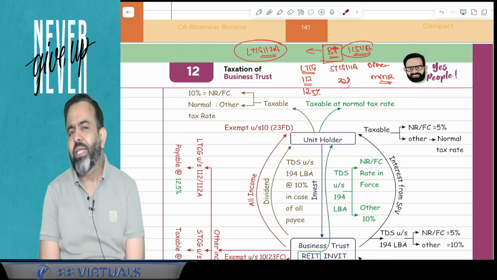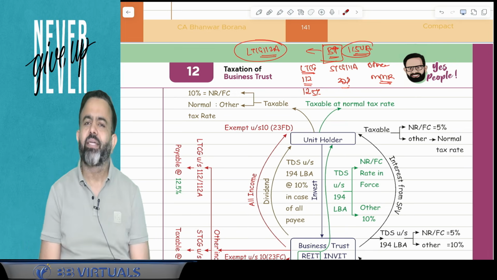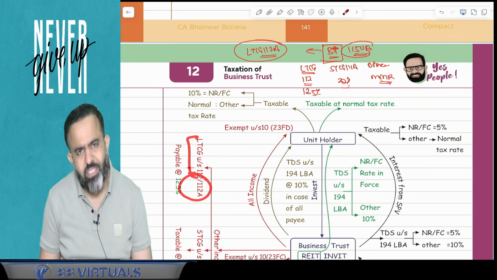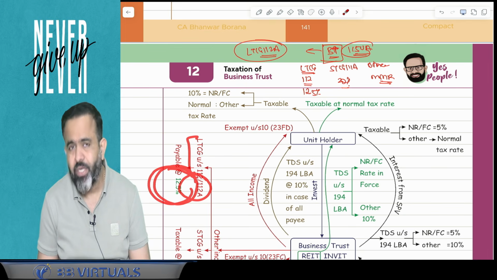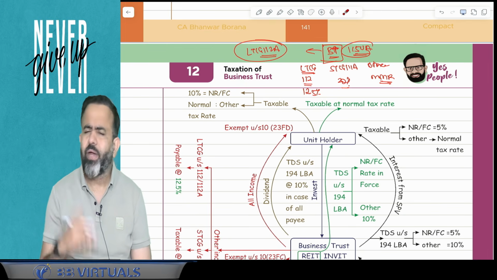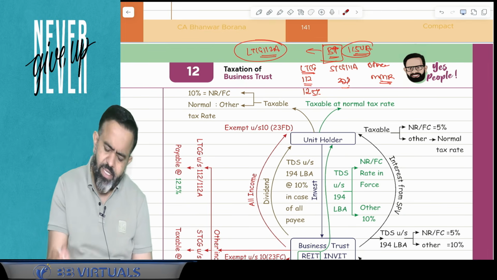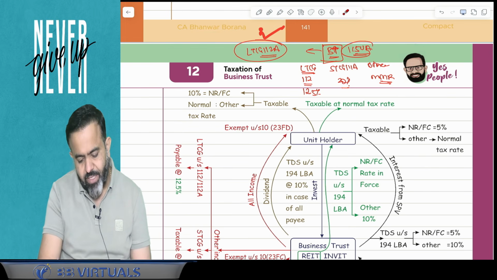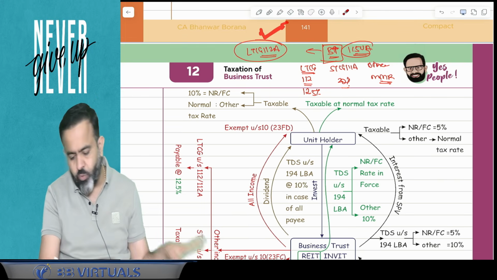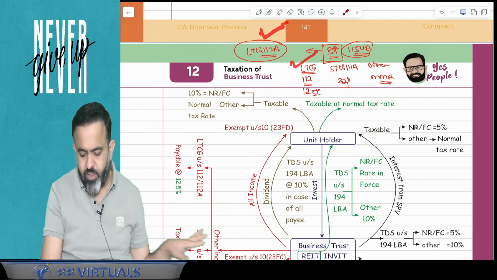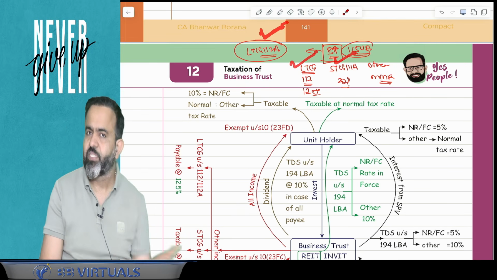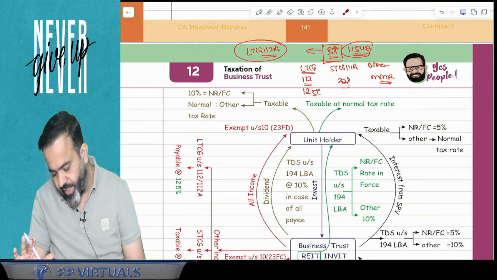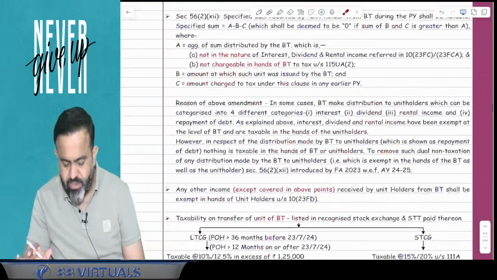So guys, there was no clarity in the law, and this time they have provided clarity. This time they mentioned that LTCG under section 112A is obviously taxable at 12.5% in excess of 1,25,000, because they mentioned that in case of a business trust, it is subject to three incomes. 112A will be taxable as per 112A, 112 as per 112, STCG 111A as per 111A, and all other income as per MMR. Done. So this is one change in the business trust topic.